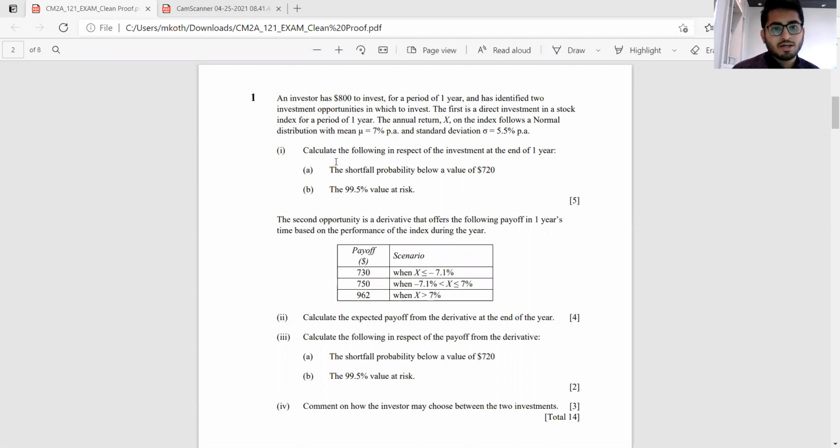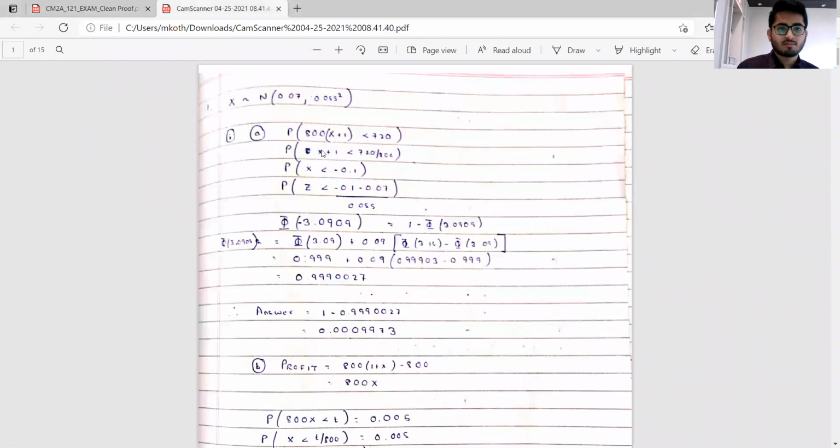So in the first part we need to calculate the shortfall probability below 720 and the 99.5% value at risk. So let's take a look at the solution for this. X follows normal 0.07 comma 0.055 square. So the first part is to calculate the shortfall probability. So it's basically 800 into x plus 1 less than 720. X is nothing but the returns.